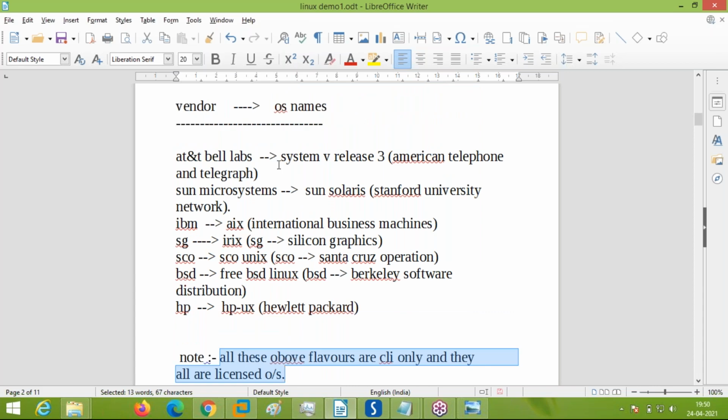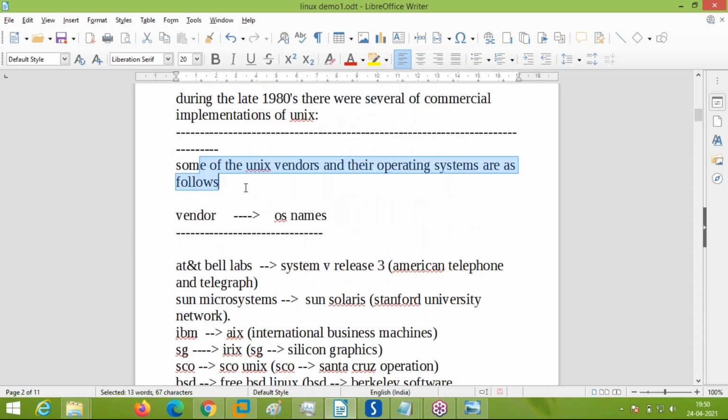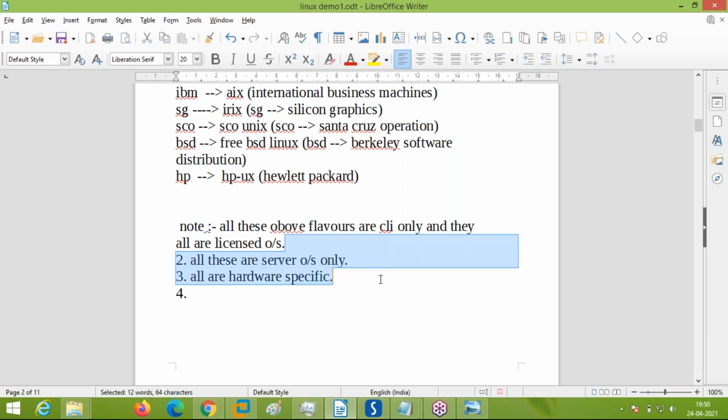All came in during the 1980s. These are the different vendors who created Unix-like operating system flavors. But the main thing is that all the above flavors of Unix operating system are character user, CLI based, with commands to be submitted, no GUI. Apart from that, these are all server operating systems only. They can't be configured to work as client operating systems. And one of the most important points is that all are hardware specific.